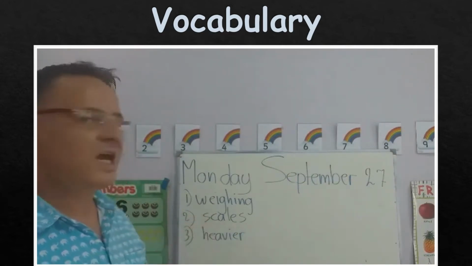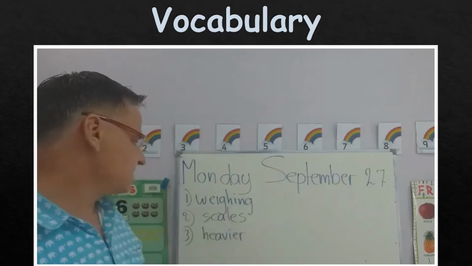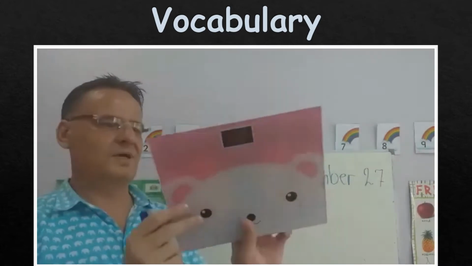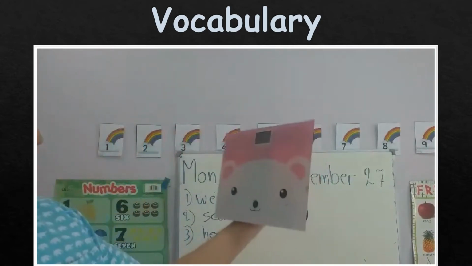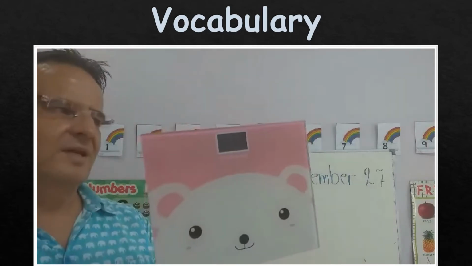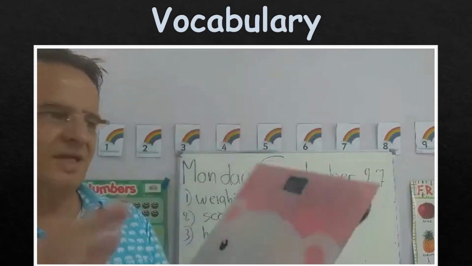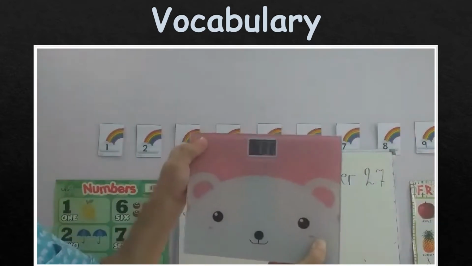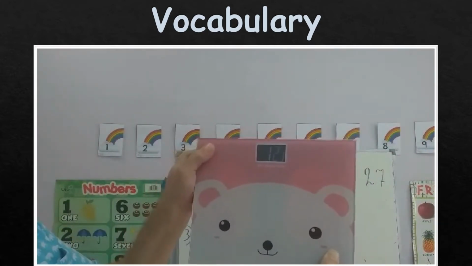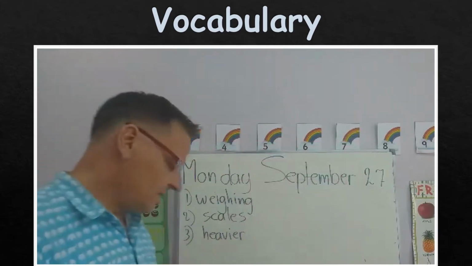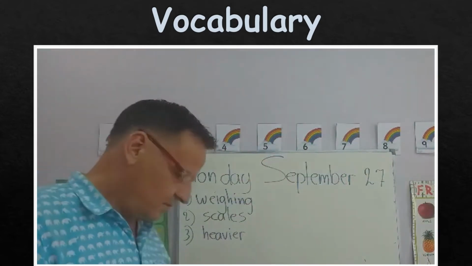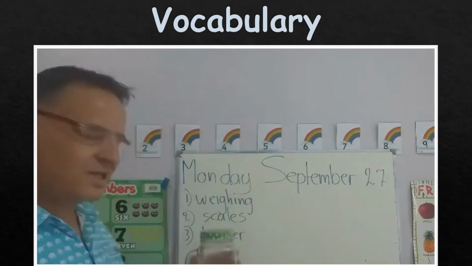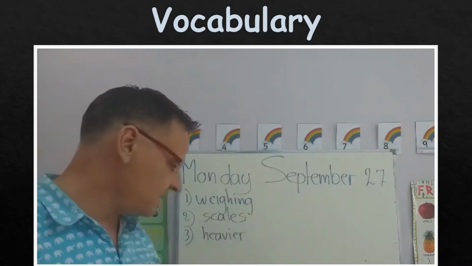S-C-A-L-E-S, scales. Now I have an example here of a scale. Maybe this is, I don't know, teddy bear scale. This is just a person weighing scale. You can stand on this and then the weight will pop up at the top. So if I want to weigh this jar, I can put it on the scale, and then the scale will tell me exactly how much the jar weighs.